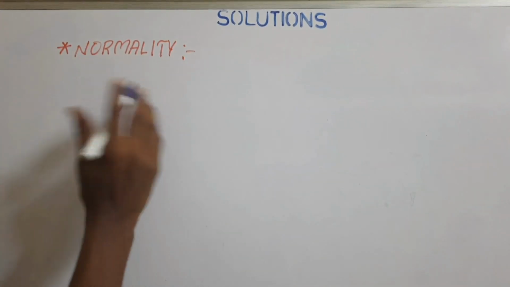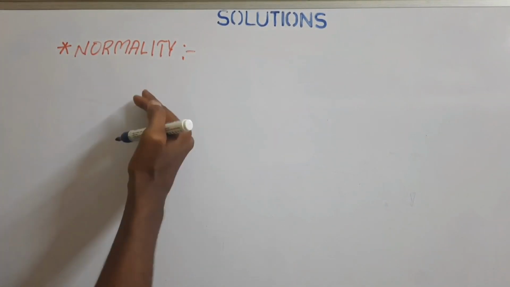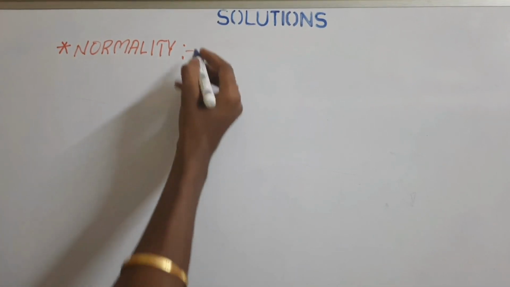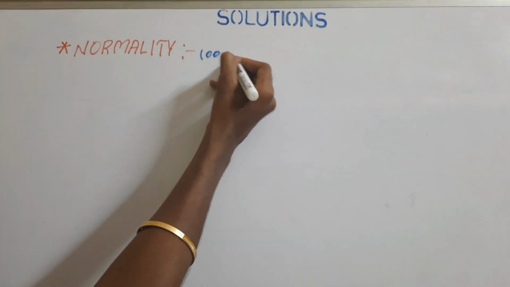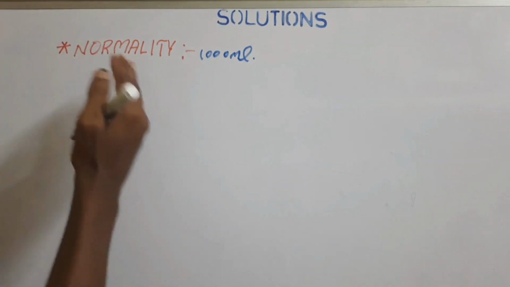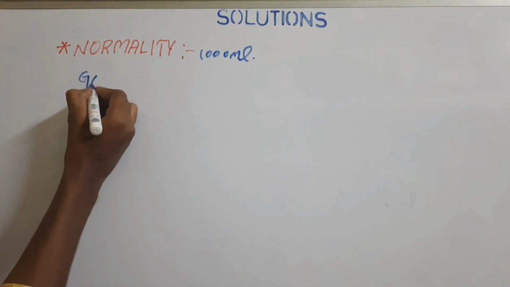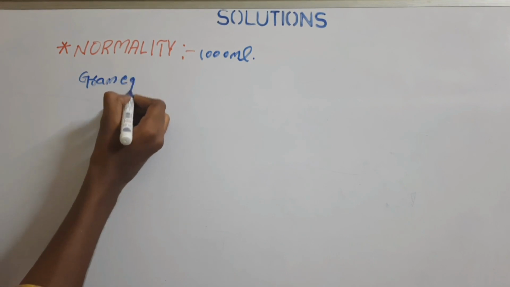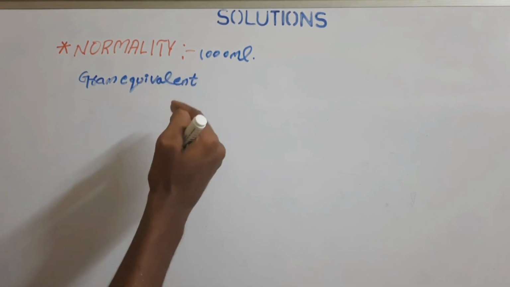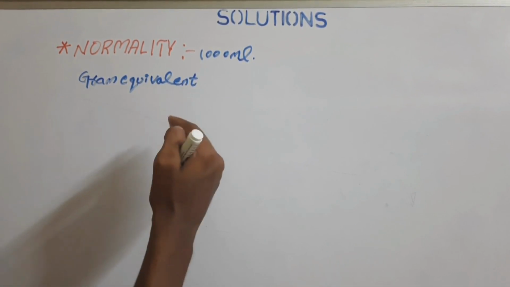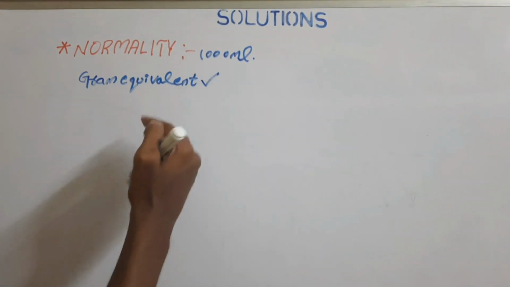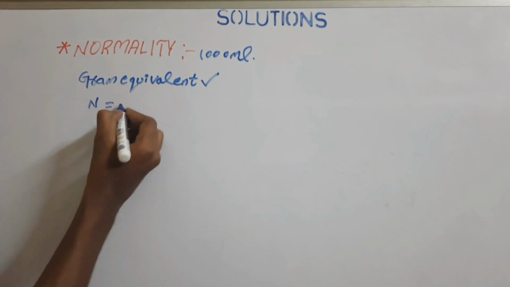If we proceed to the next important concept of the solution, that is normality. Normality is the number of gram equivalents of solute present in 1000 ml of solution, that is, in 1 liter of solution. And we need to know what is meant by gram equivalents. The gram equivalent is also stated as the equivalent weight. It is the mass of one equivalent or the mass of the given substance. So the normality will be equal to the number of